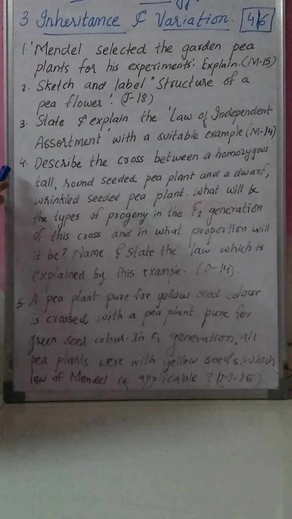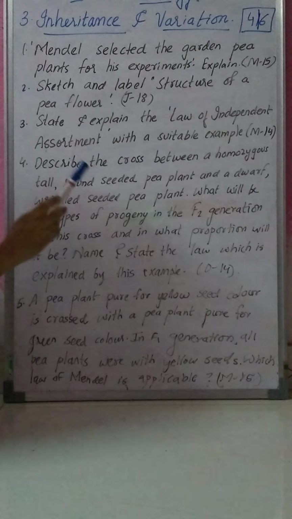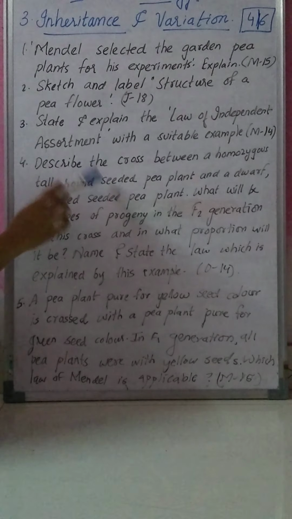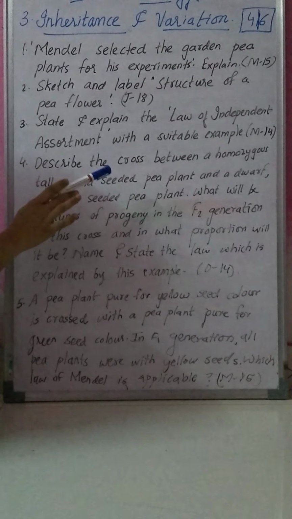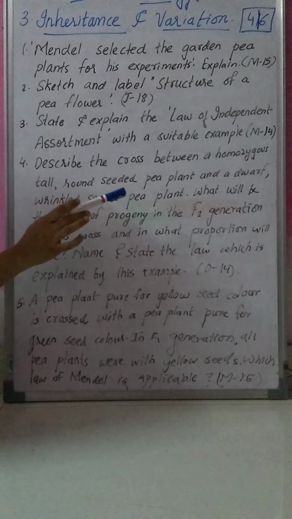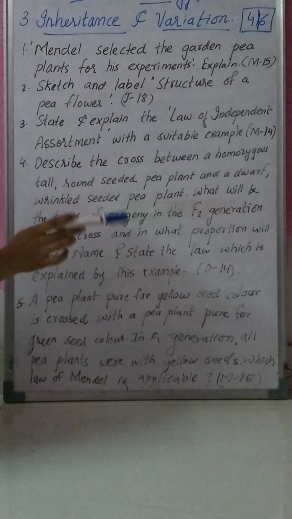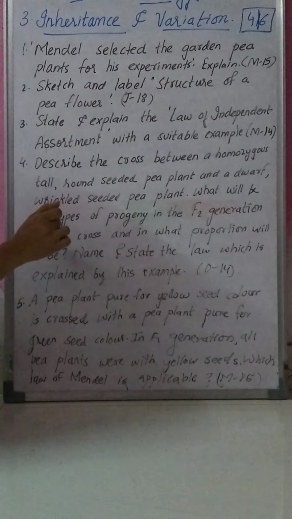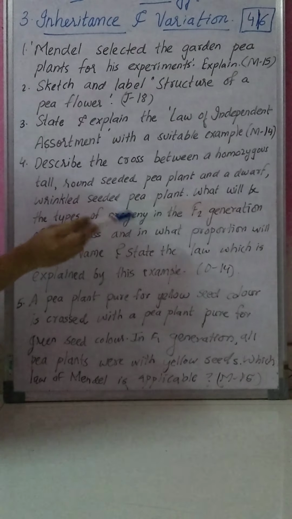Next is question number 4. Describe the cross between a homozygous tall round seeded pea plant and a dwarf wrinkle seeded pea plant. What will be the type of progeny in the F2 generation of this cross, and in what proportion will it be?